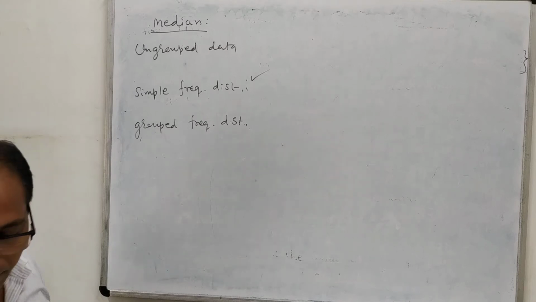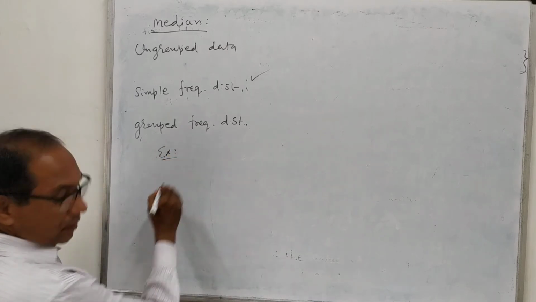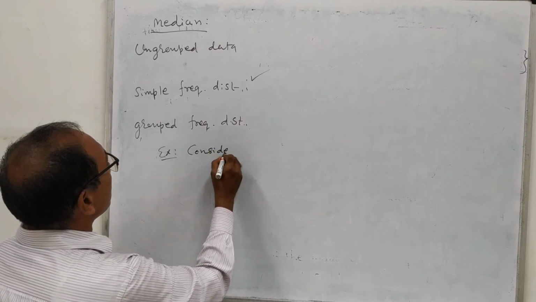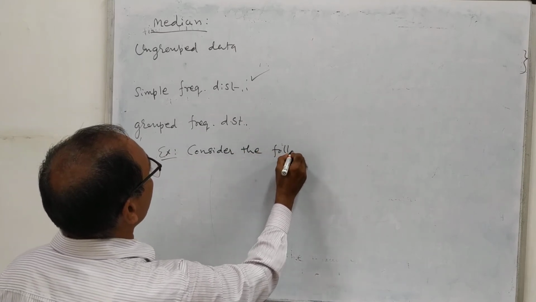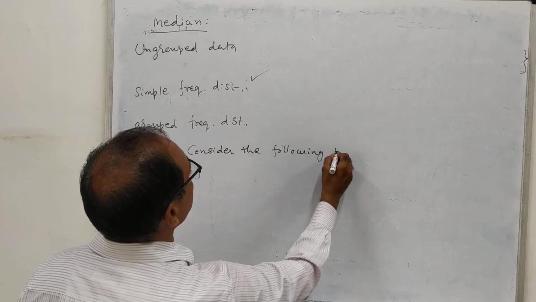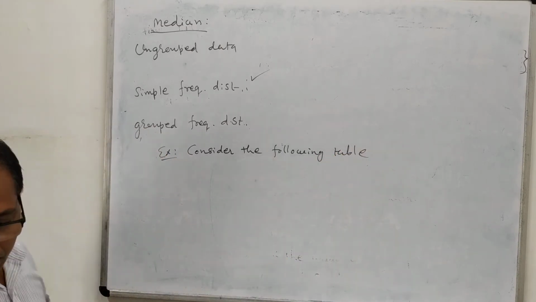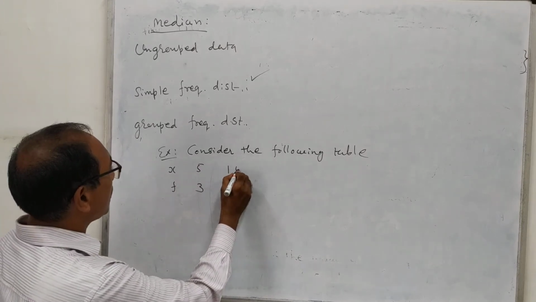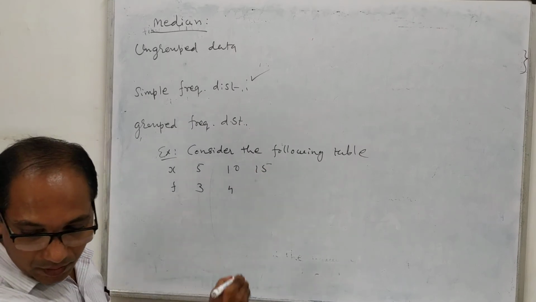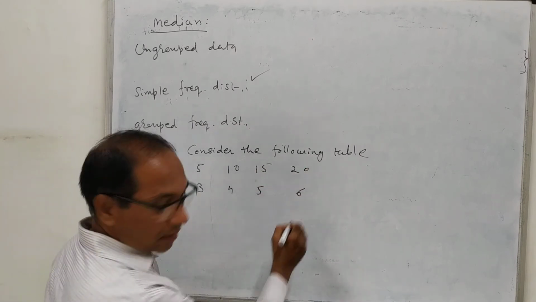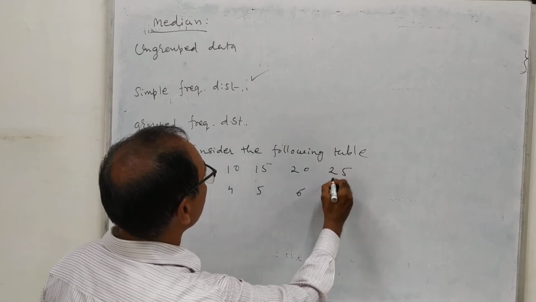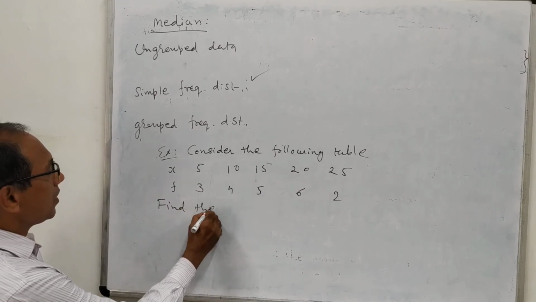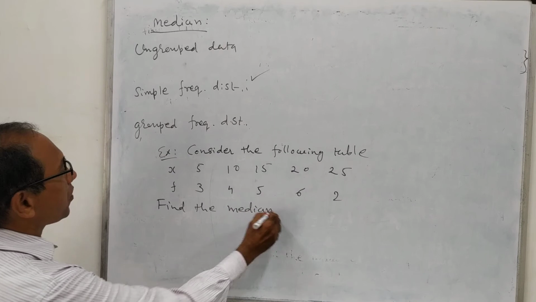Suppose I consider one example. Consider the following table. The table is given with the values of x and f. The values are x: 5, 10, 15, 20, 25 and f: 3, 4, 5, 6, 2. So this is the table, and the question is to find the median.